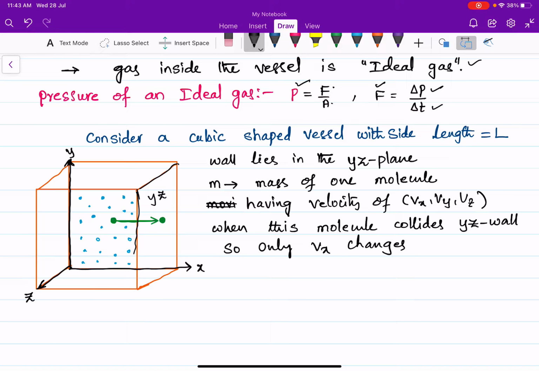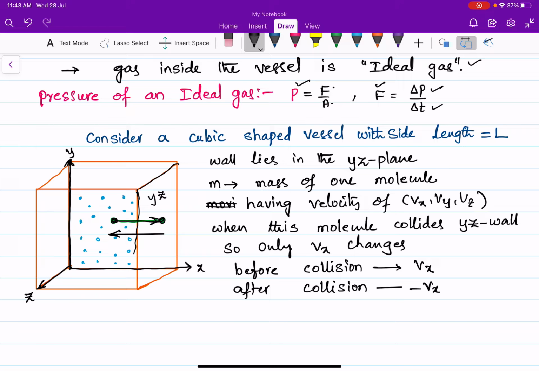Before collision, the velocity of the molecule along the x-axis is plus Vx, and when this molecule collides with this wall, it rebounds. So after collision, the molecule will have a velocity of minus Vx.